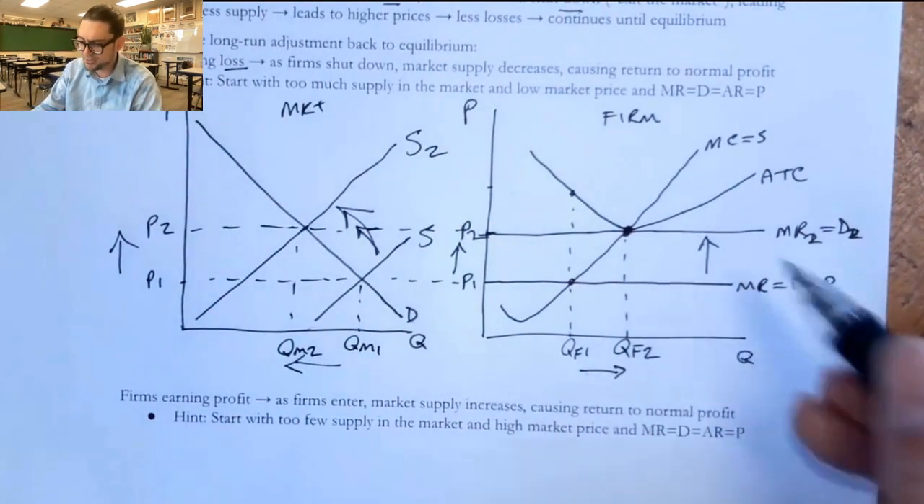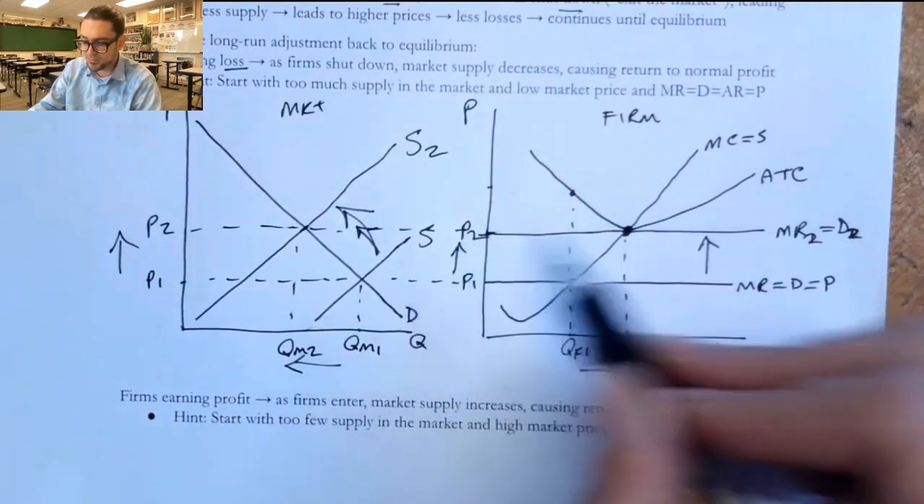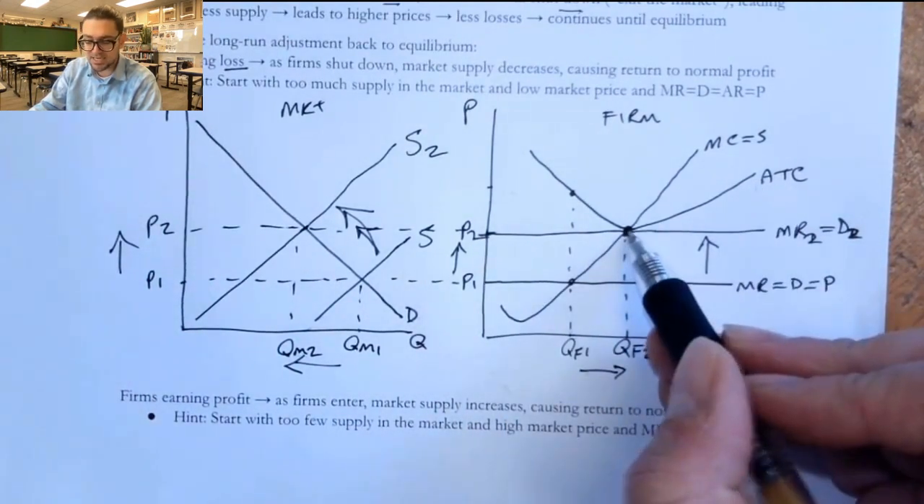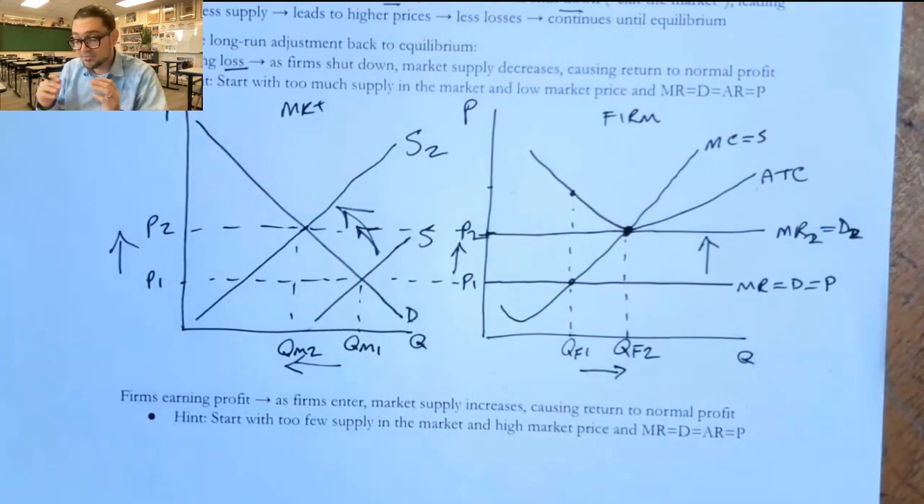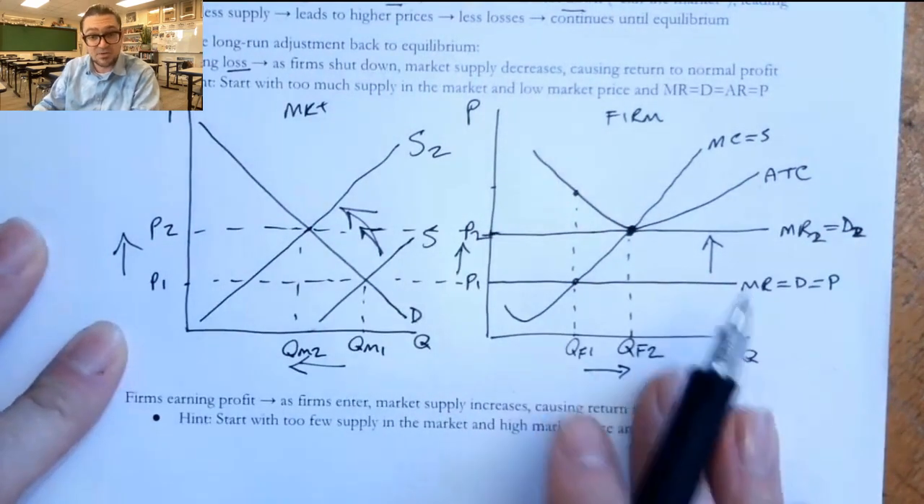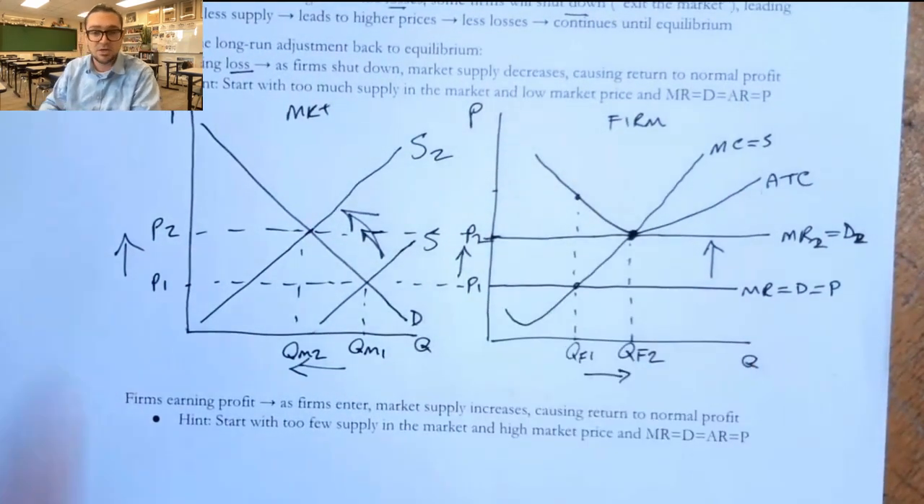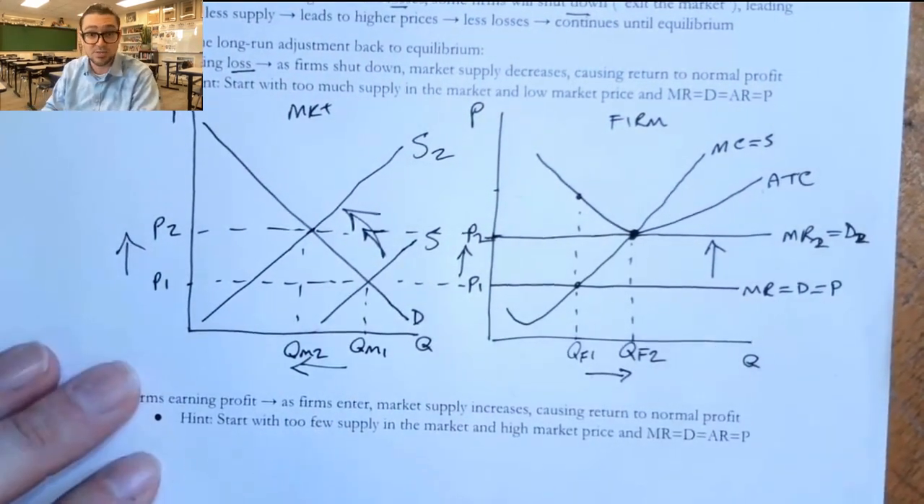And when we're here at QF2, we've returned to the point where P2 equals this ATC line, and we profit maximize at that point, and we're breaking even. And so it's kind of considered normal for them to earn zero economic profit because this is like their default state. They'll move back to this automatically through the forces of supply and demand.